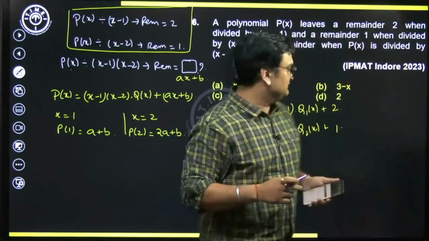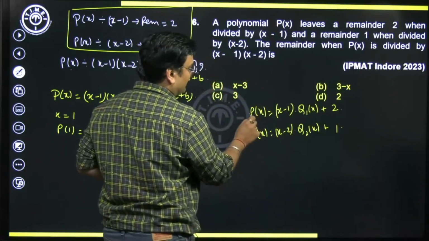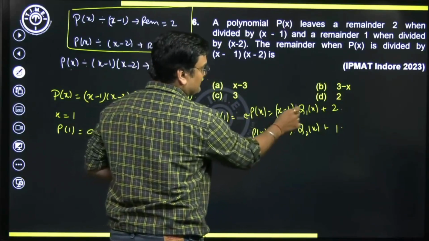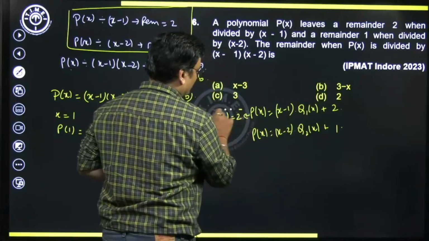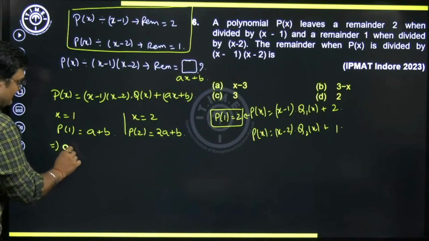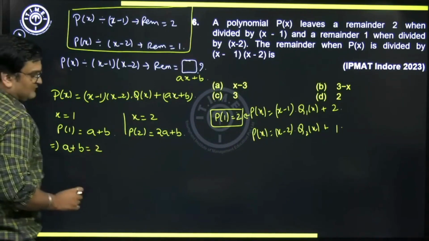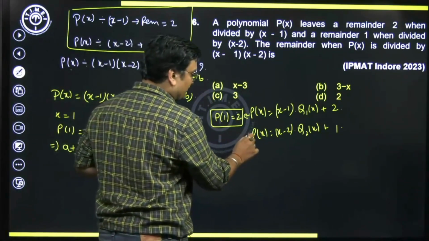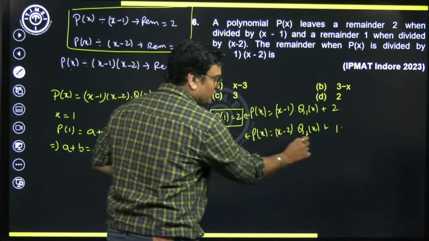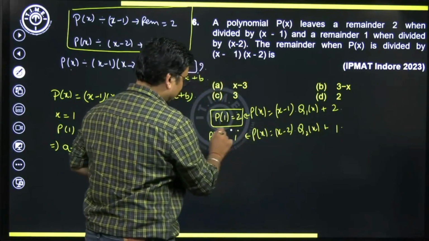Now please note, in this equation what will happen if I put x equal to 1? So p of 1 will be how much? This is 0, 0 plus 2, it will be 2. So that means p of 1 is going to be 2. So can I write a plus b is 2? Similarly, in this equation substitute x equal to 2. What do we get? p of 2, this is going to be 0 entirely, is going to be 1.